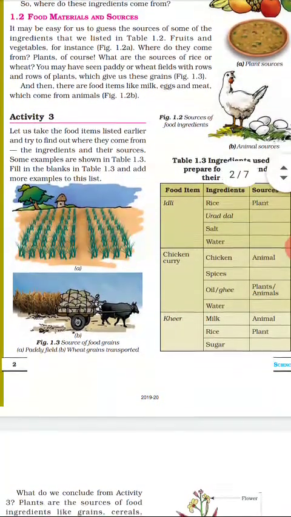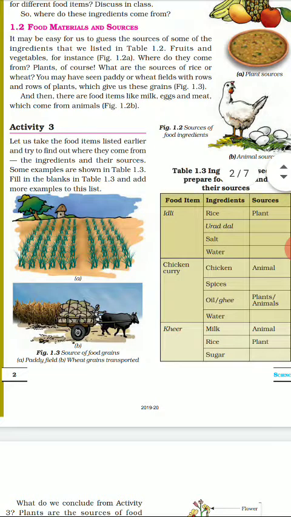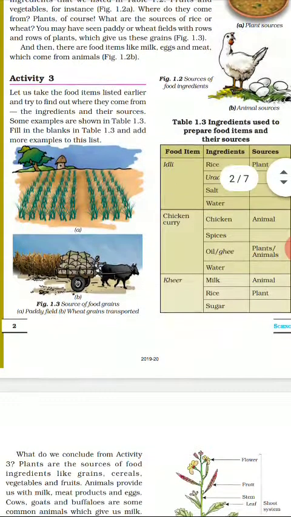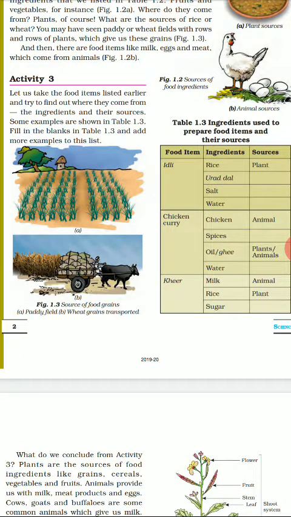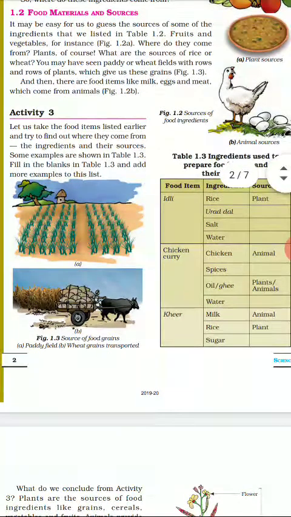and all such resources. The next is chicken curry. Chicken comes from an animal, the hen, and spices come from plants. The oil or ghee comes from plants also, and from animals also, and water sources are river water or municipal water reservoir. Kheer: milk comes from animal, rice comes from plant, and sugar again is a plant product. Sugarcane juice is taken, and that sugarcane juice is purified and crystallized into sugar.